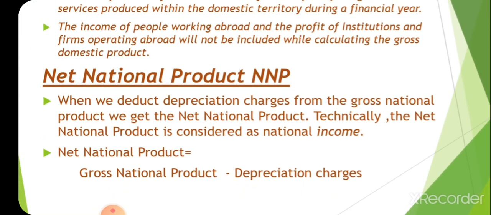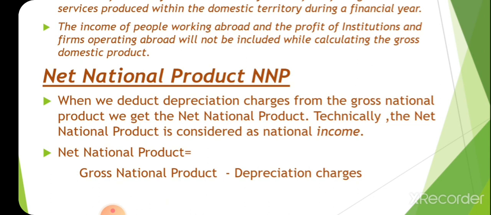Net national product is obtained when we deduct the depreciation charges from the gross national product. From the GNP, we subtract the depreciation charges, and we get the net national product, because we are using machineries for production.